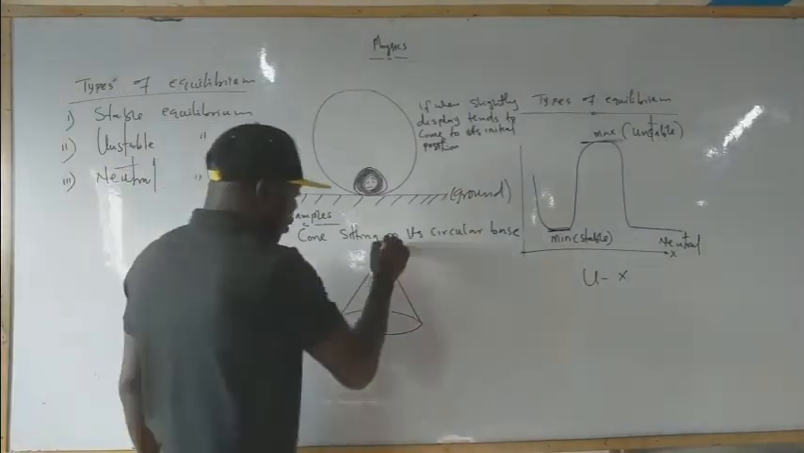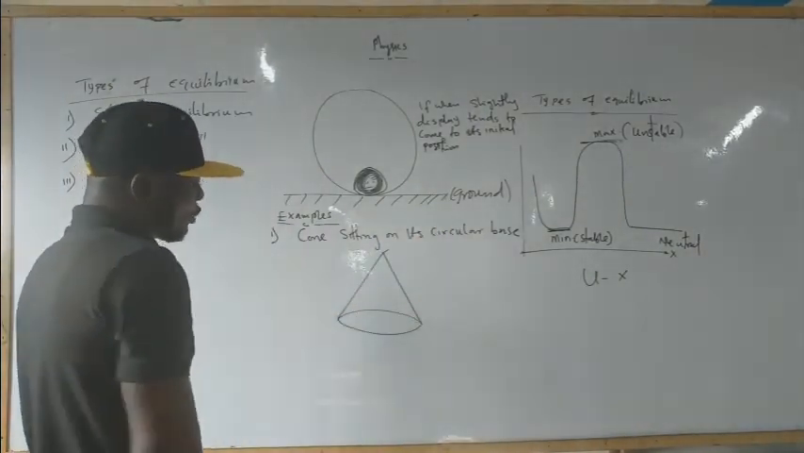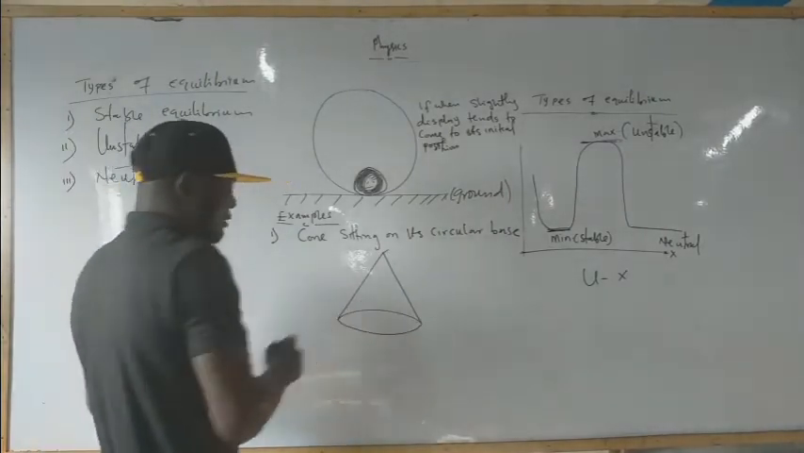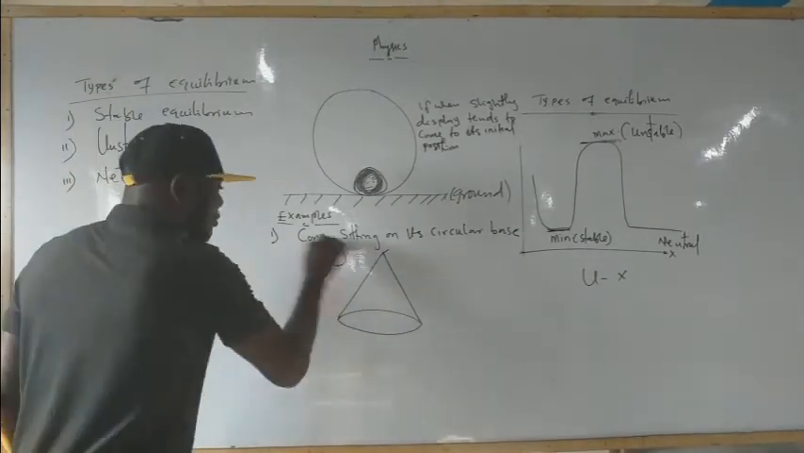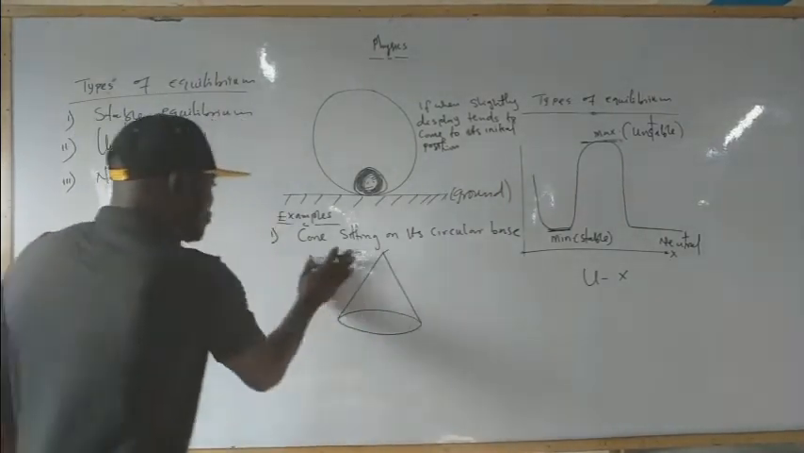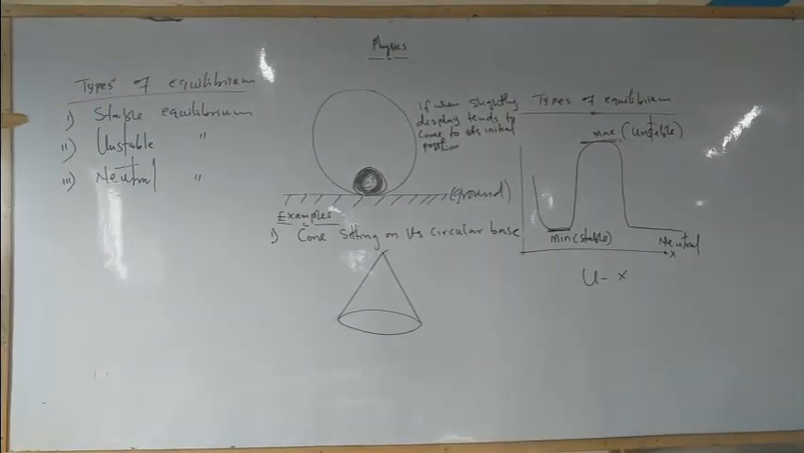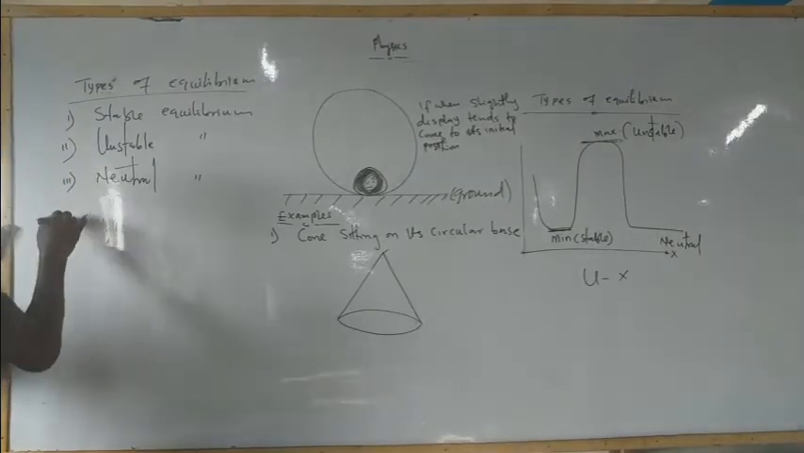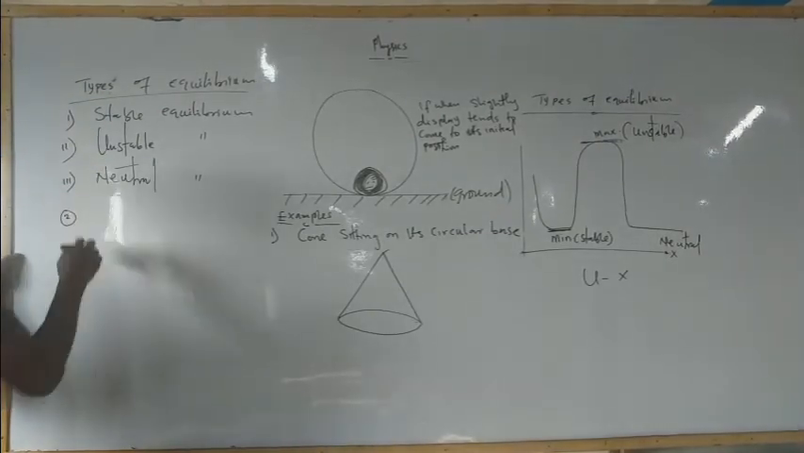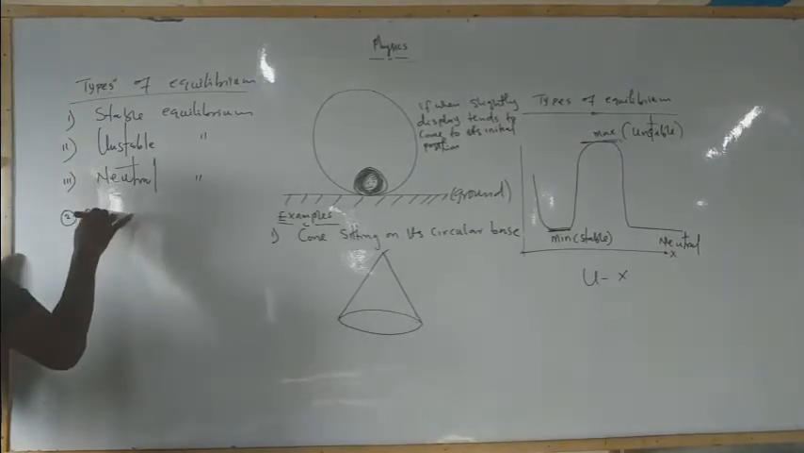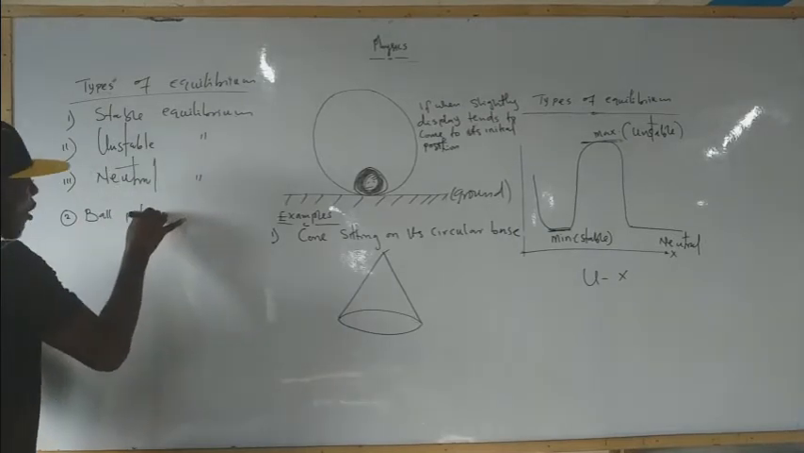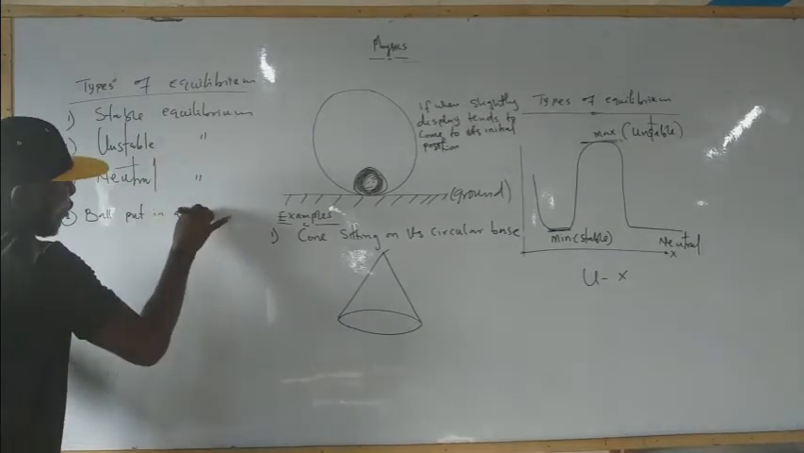Alright. This is what we call the vertex of the cone, sitting on its circular base. That's the first example. Or we have two: a ball put in a bowl. Number two, the second example, a ball put in a bowl.